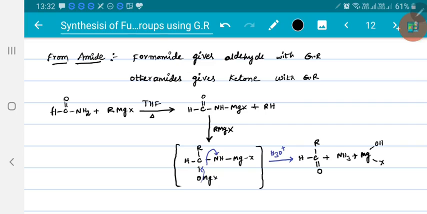Now we may expect, since we know that aldehydes are more reactive with the Grignard reagent, that the obtained aldehyde will react further, but that does not happen. Right. In the reaction of amides with the Grignard reagent, we will get an aldehyde or ketone. That obtained aldehyde or ketone does not react further.